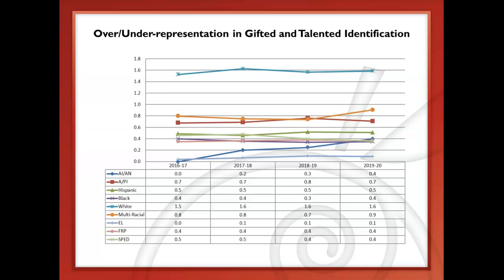They're overrepresented by at least 1.5 times of their proportionate population. And we did see increases in both of our American Indian and multiracial student groups. But we have a lot of work to continue to do within our English learners group.